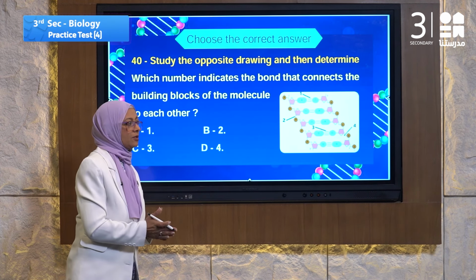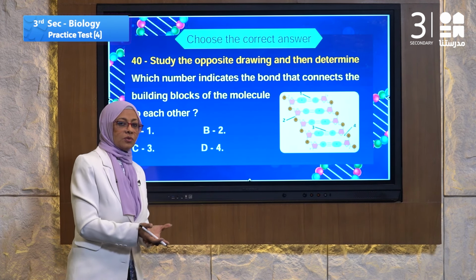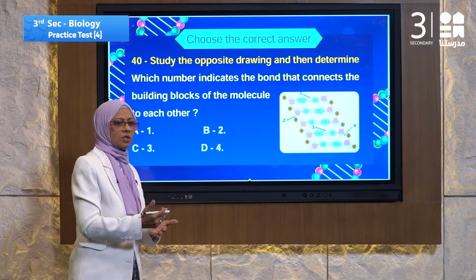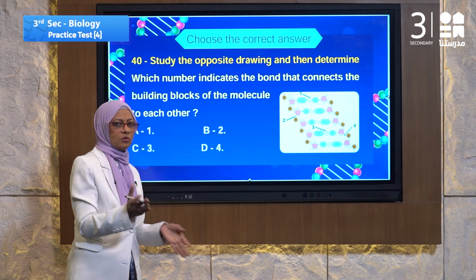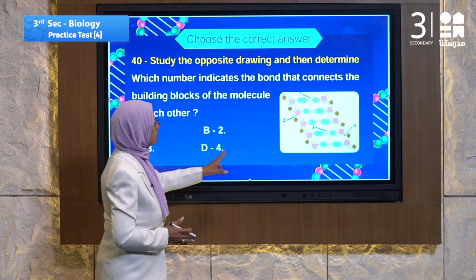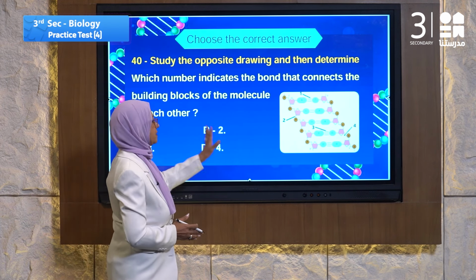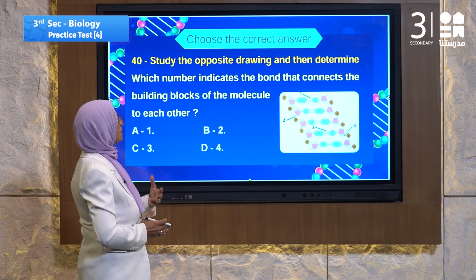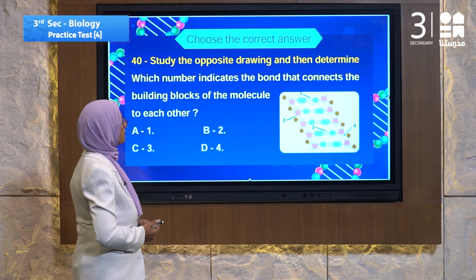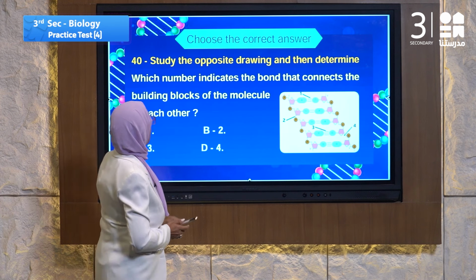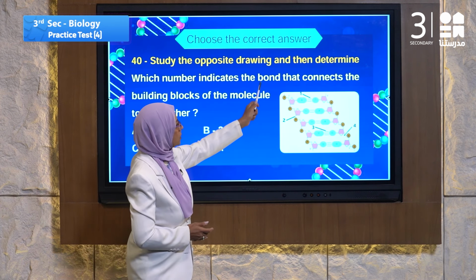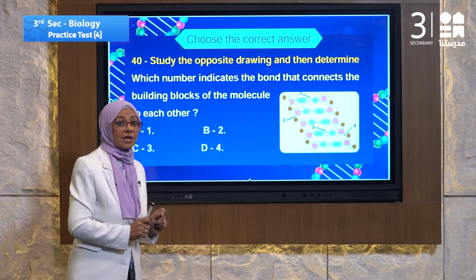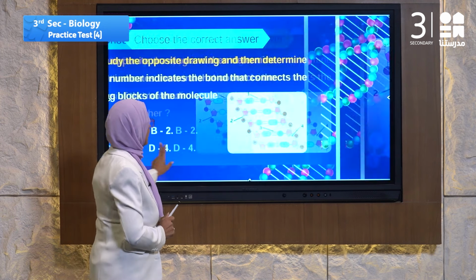The DNA is built of sugar and phosphate. Not glucose, I'm sorry. Sugar and phosphate. What does the question ask for? The question asks for a bond. A bond that connects the building blocks. A bond, not a structure.